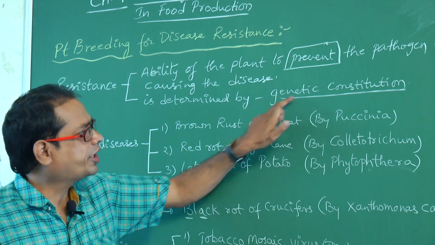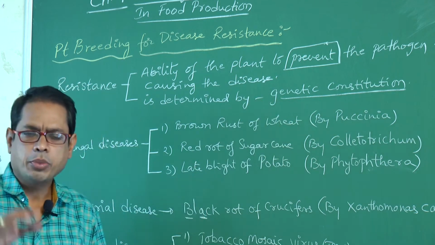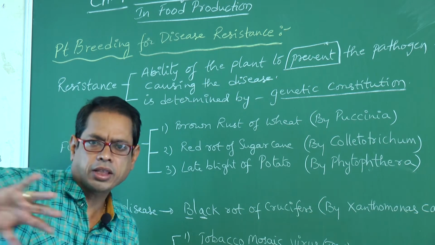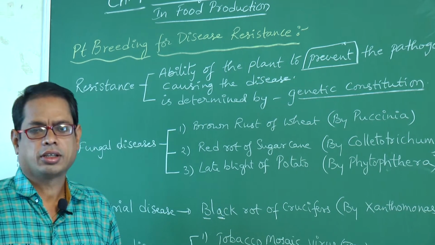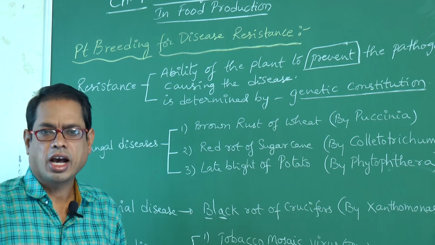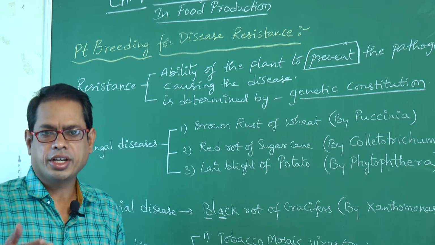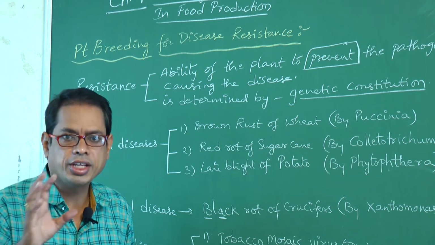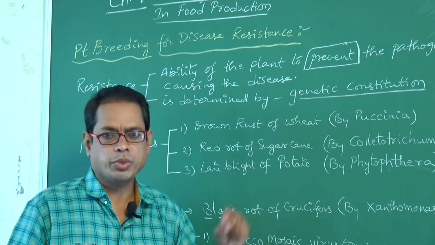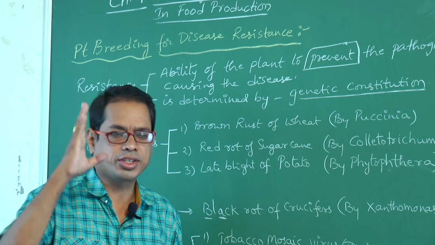So the ability of the plant to prevent the pathogen is called resistance, and it is determined by genetic constitution. Genetic constitution means it depends upon genes.